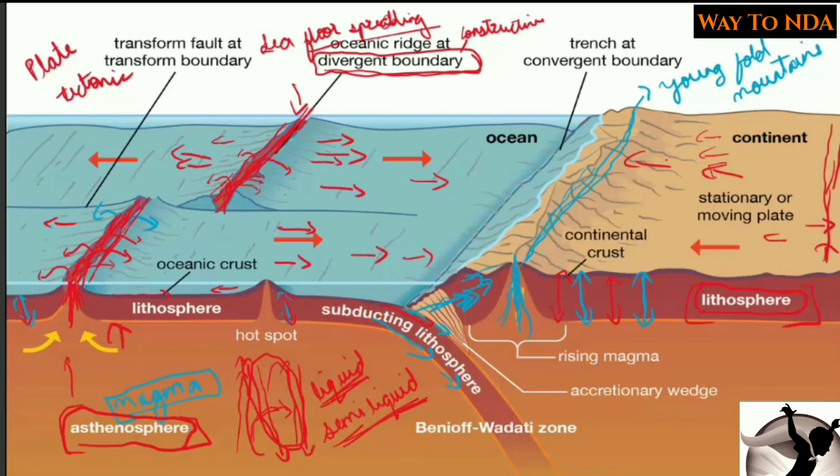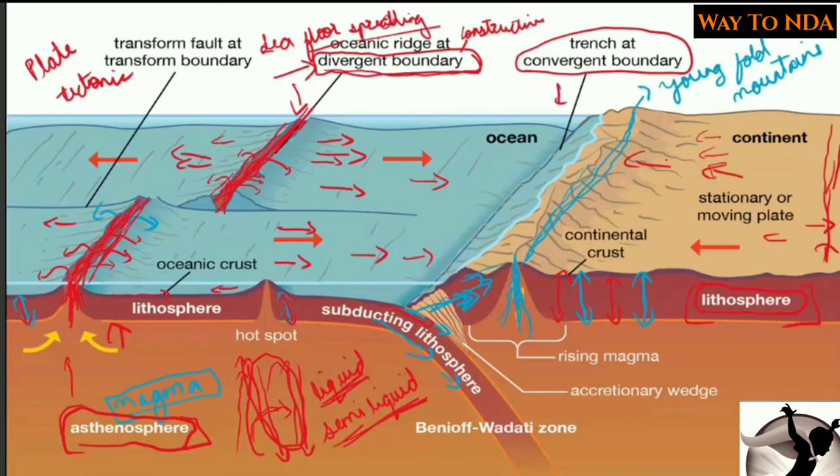So when the plates are moving away from each other, they are called a divergent boundary. Why? Because they are diverging from each other. Now when two plates are coming towards each other from opposite directions, that boundary is called a convergent boundary.